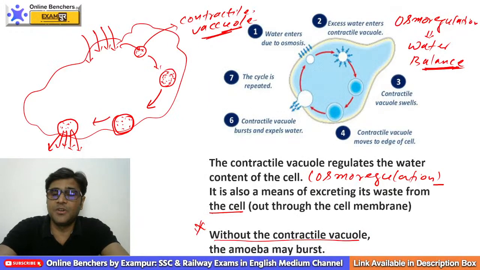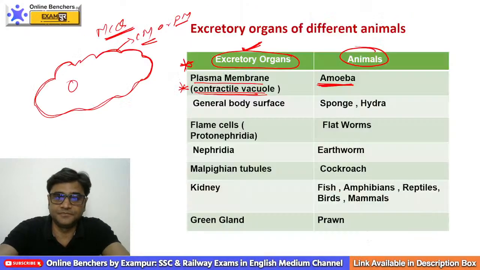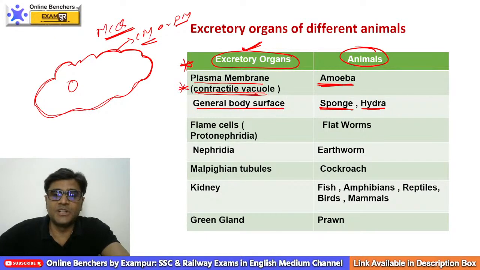So when we talk about the contractile vacuole, its major function is regulation of water content of the cell, or osmoregulation, but it also means of excretion. Now, when we talk about sponges and hydra, in sponges and hydra excretion takes place by the general body surface.